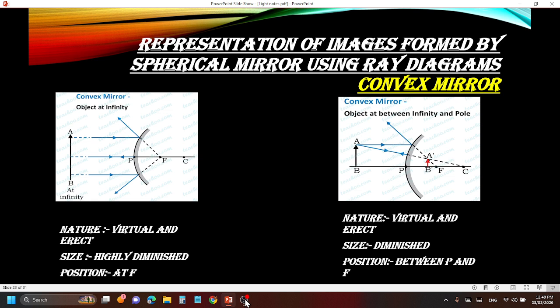Next is when the object is between infinity and pole. So what is formed? The image is virtual and erect. Size is diminished, it is very small, and position is between P and F.